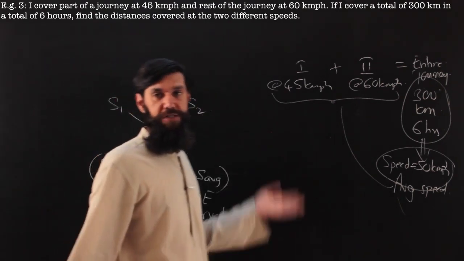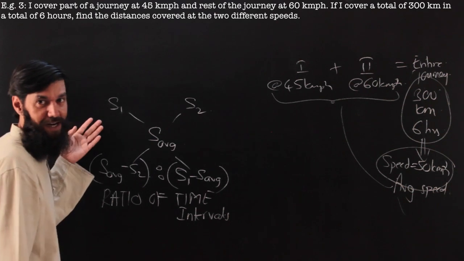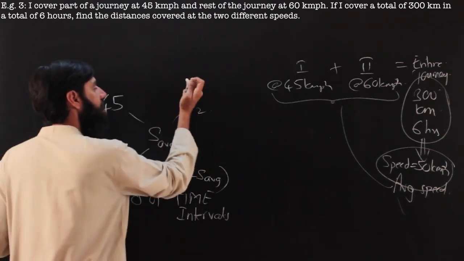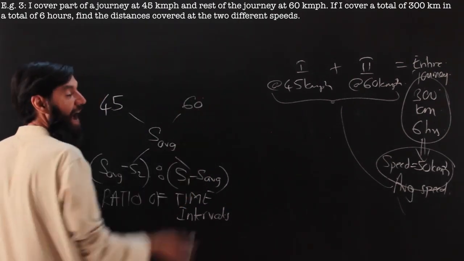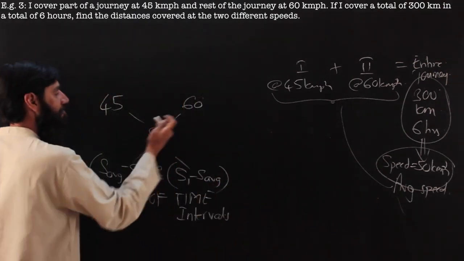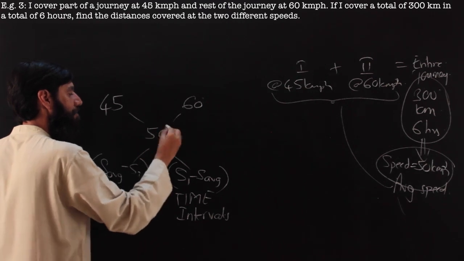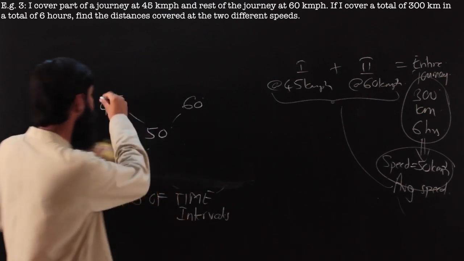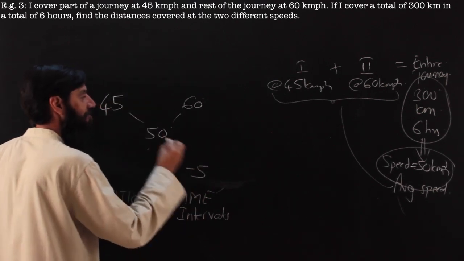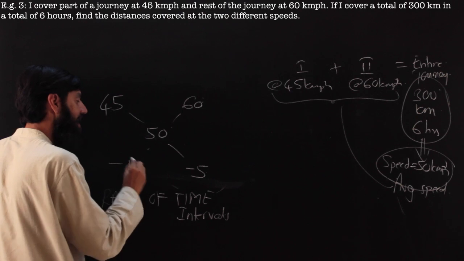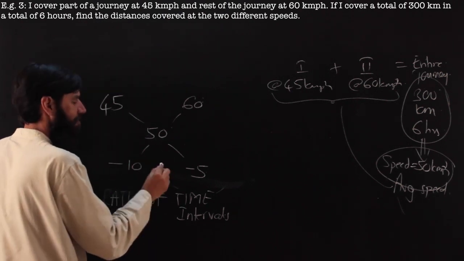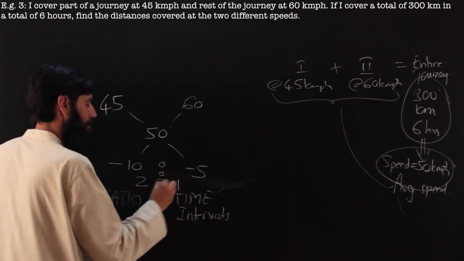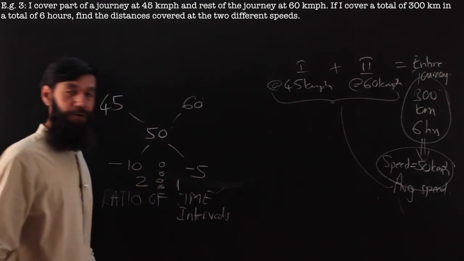Obviously, you can do it using the ways we have done earlier, but just to tell you how allegation works: one speed is 45, one speed is 60, and I know that the average speed is 50. This becomes much easier now. All I need to do is allegation. 45 minus 50 is minus 5, 50 minus 60 is minus 10, and the fact that they are negative doesn't matter. I just want the ratio, which is nothing but 2:1. So 2:1 is the ratio.